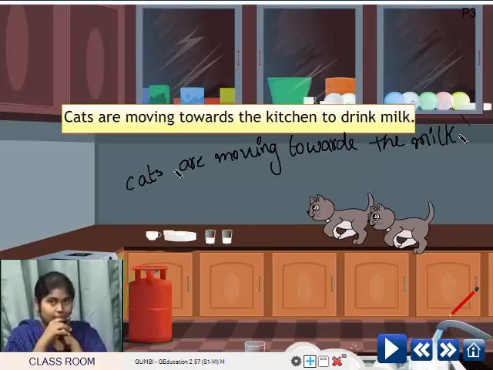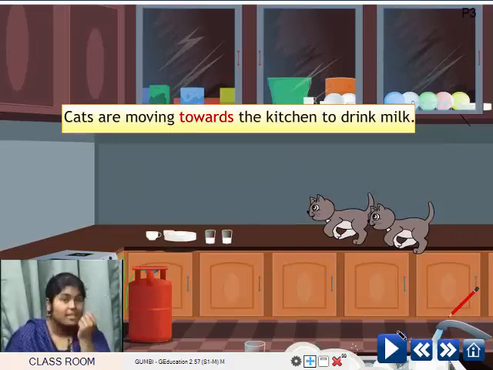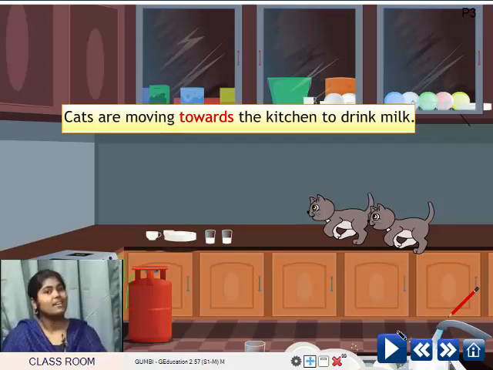Okay, to drink it. That is understood. Now in this sentence, we are again talking about the position of the cats, where the cats are going. The cats are going towards the milk. So here, the word towards is telling the position, correct? It's telling us where the cats are going.